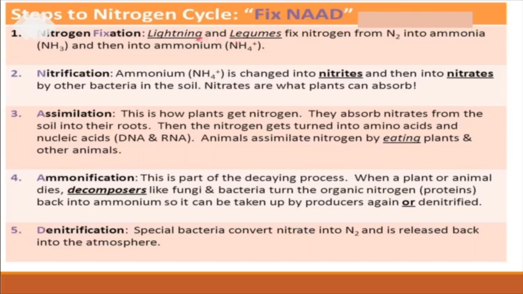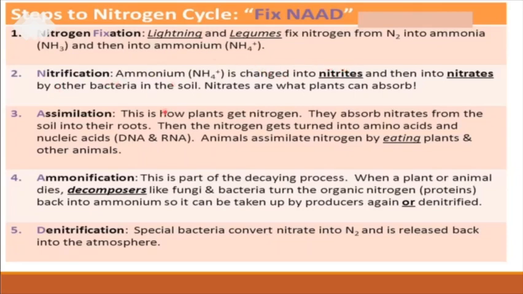In nitrogen fixation, I'll show you the slide. First, let us discuss here. In nitrogen fixation, the atmospheric gaseous nitrogen is converted into ammonia and then ammonium ion first. And this ammonia is converted into nitrites and then into nitrates by the bacteria present in the soil. This step, the conversion of ammonium into nitrites and nitrates, is called nitrification.